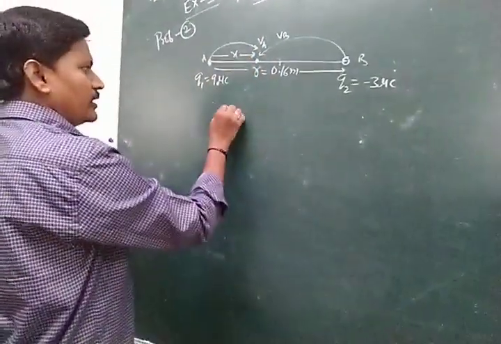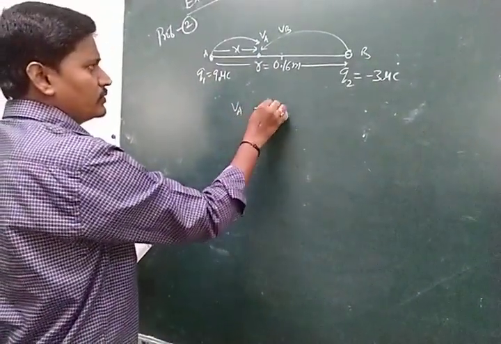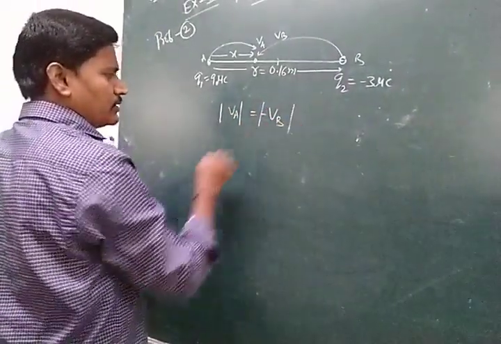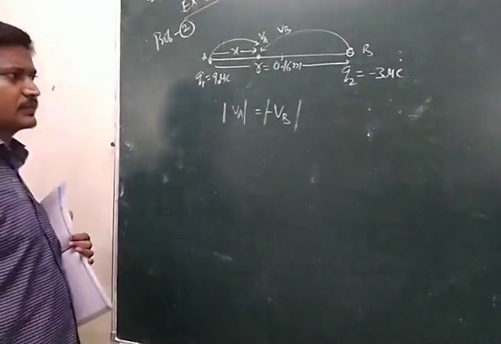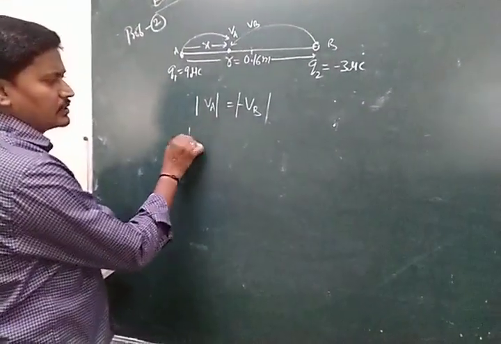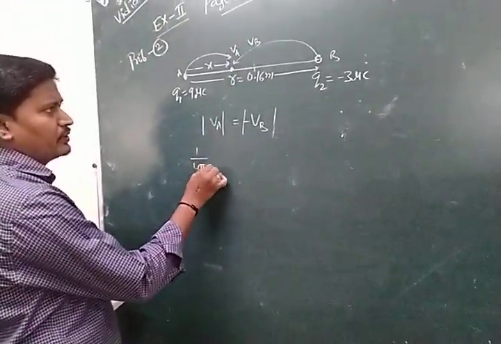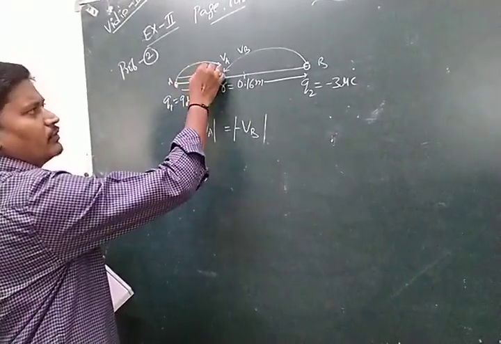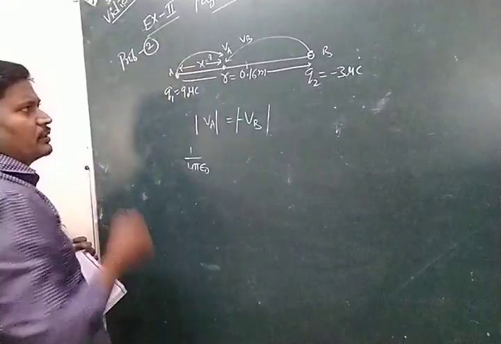The potential at this point is equal to 0, so VA is equal to VB. The question asks: what is the position of the null point?